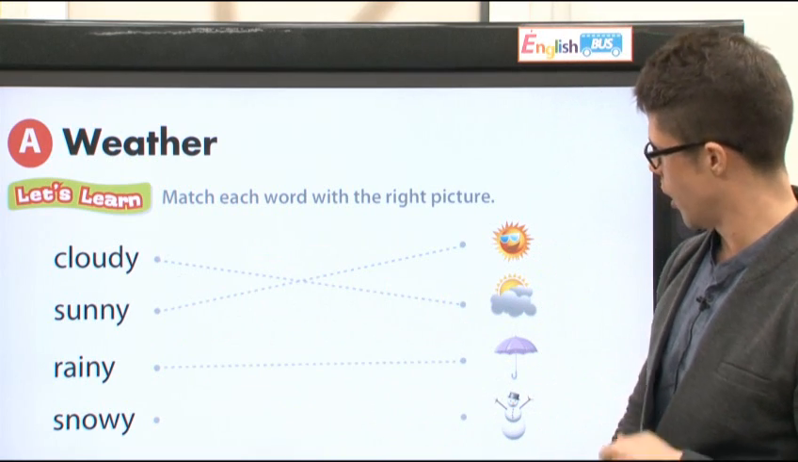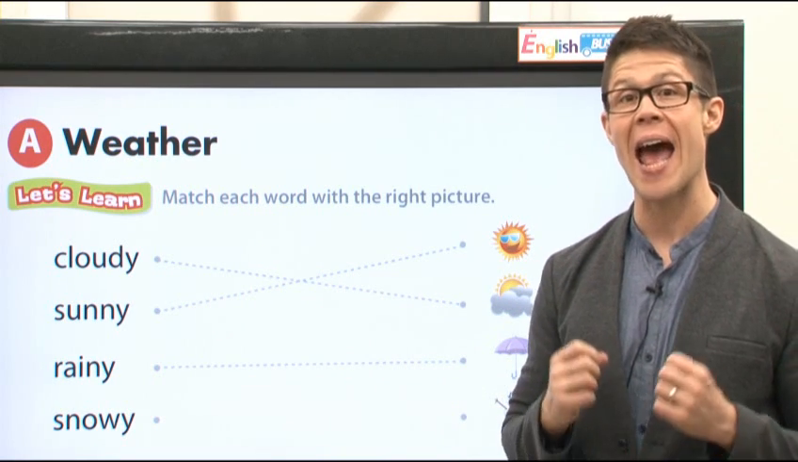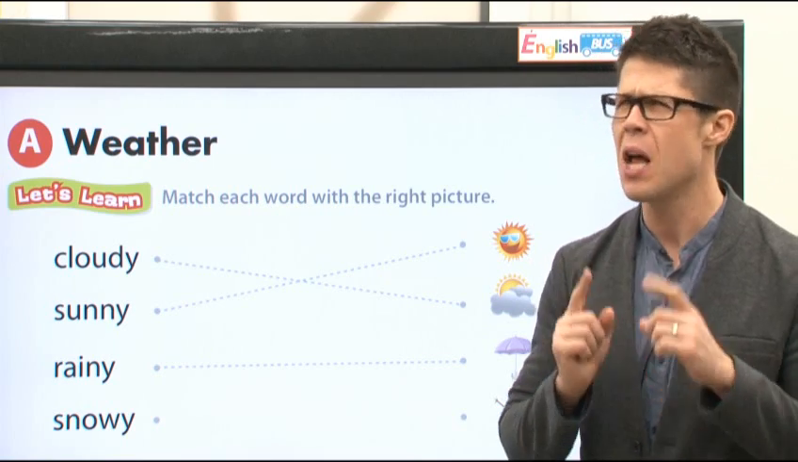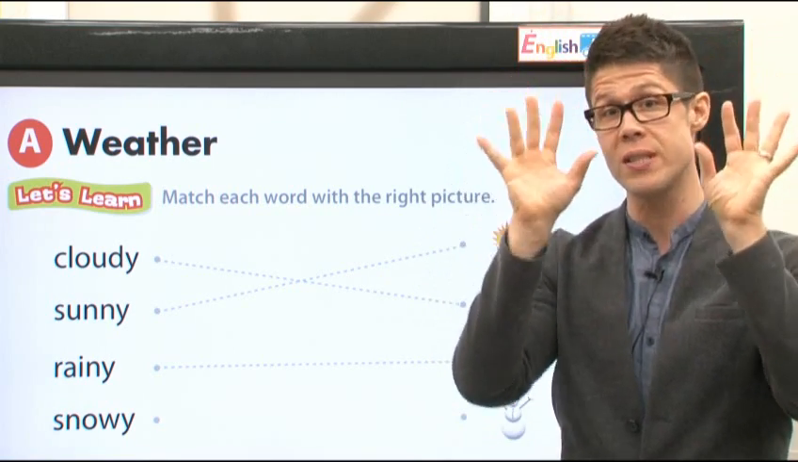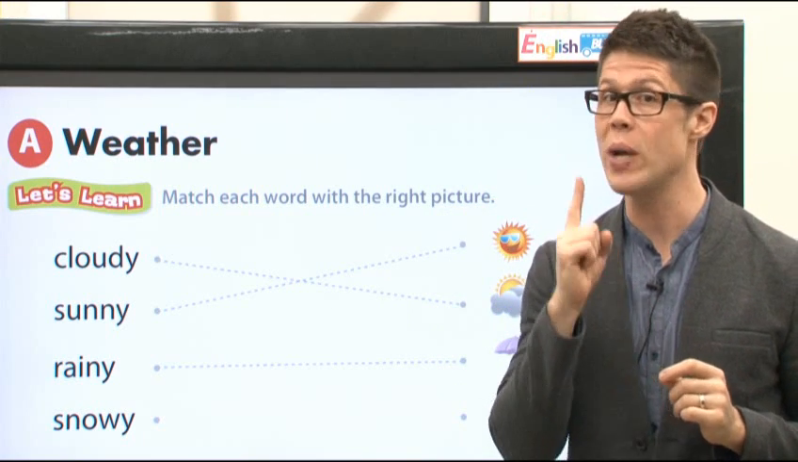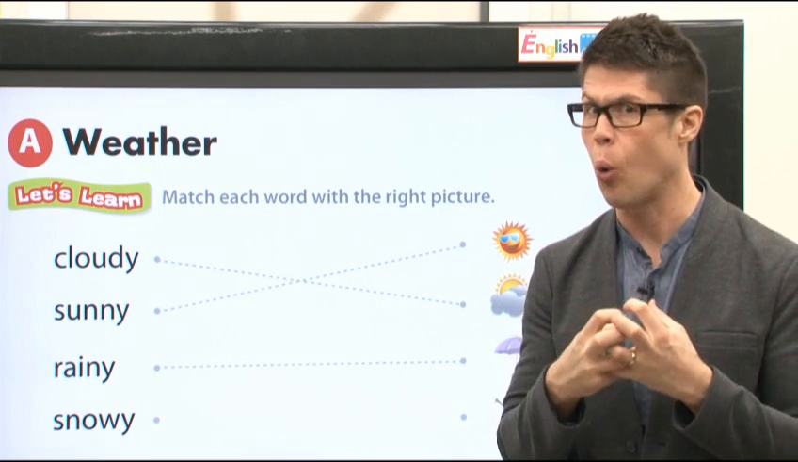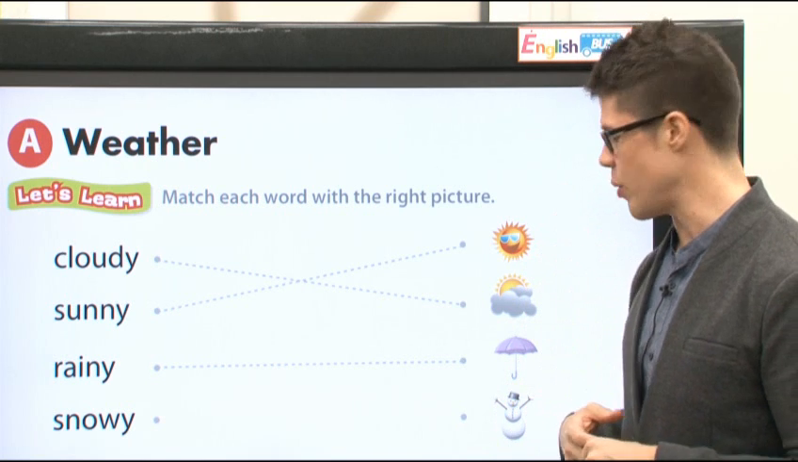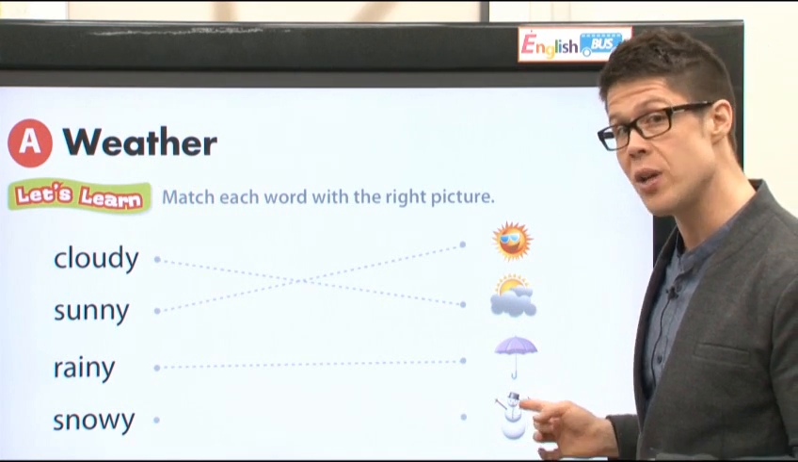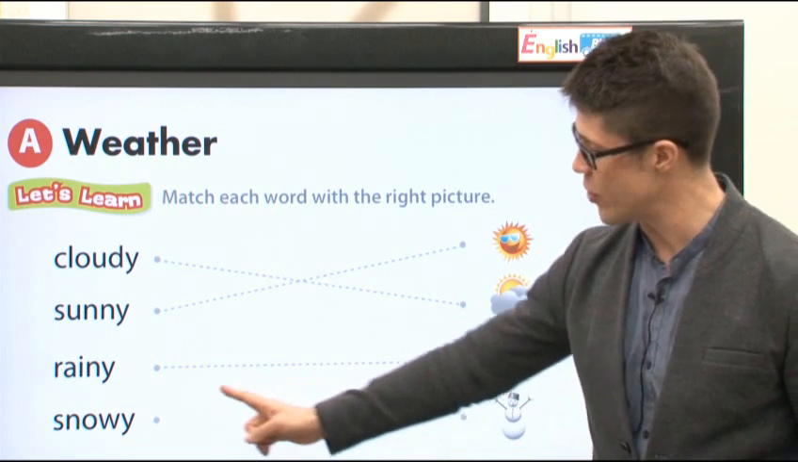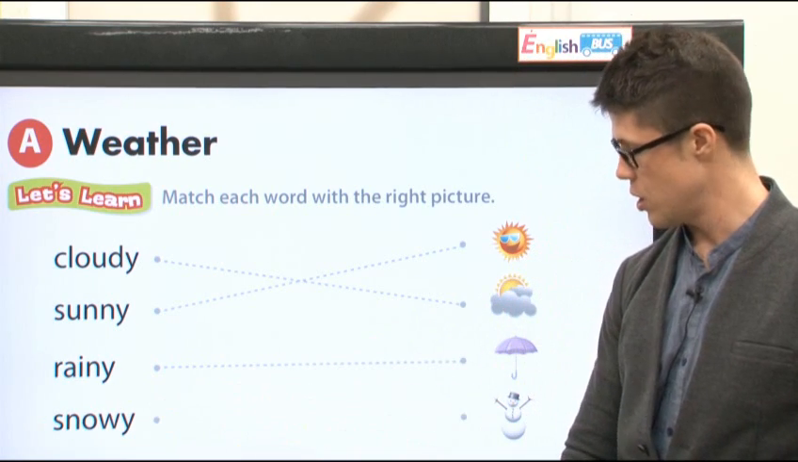And finally, we have snowy. Okay? Like rain, snow also falls from the sky. But snow is white and cold. Right? Snowy is right here. Right? This is a snowman. You can make a snowman when the weather is snowy.